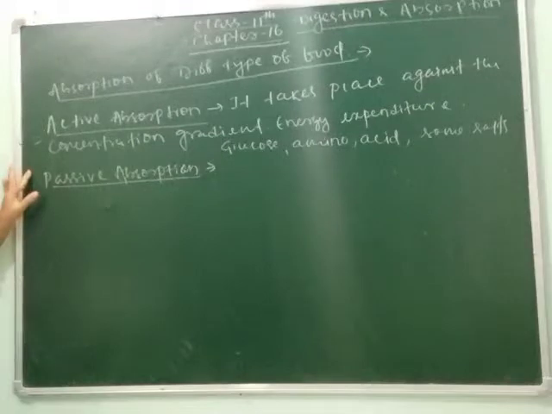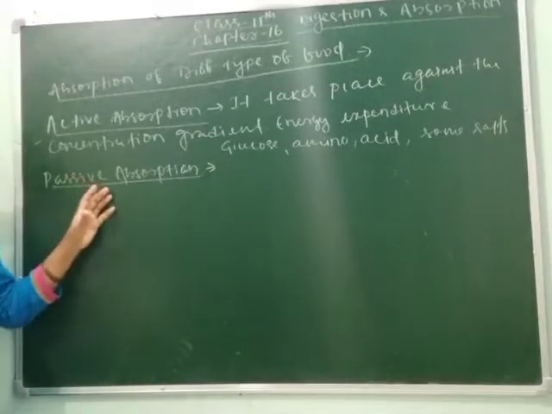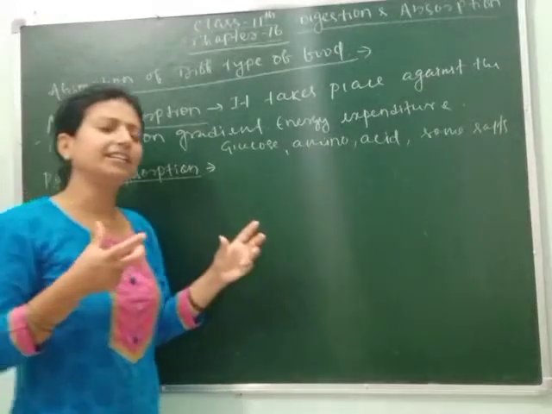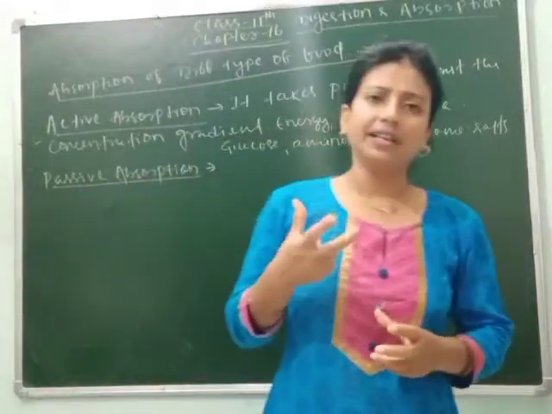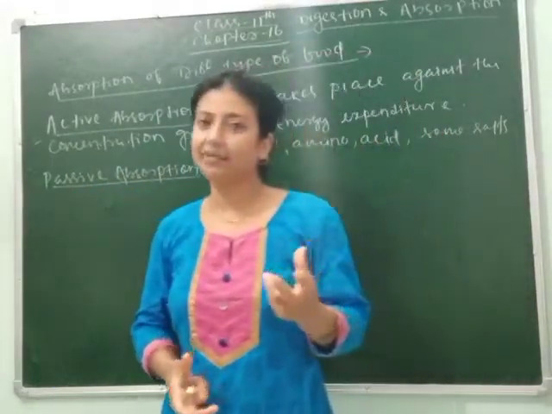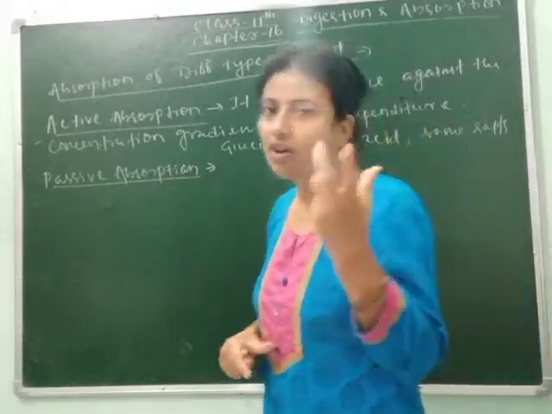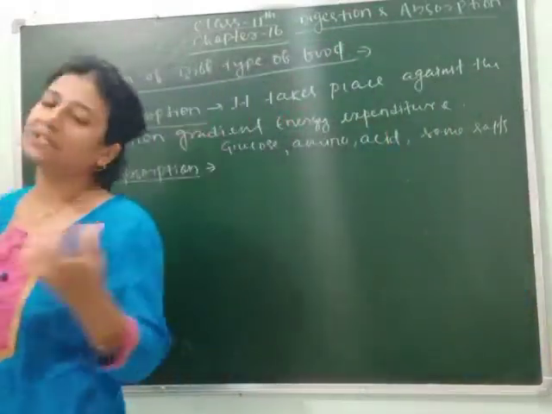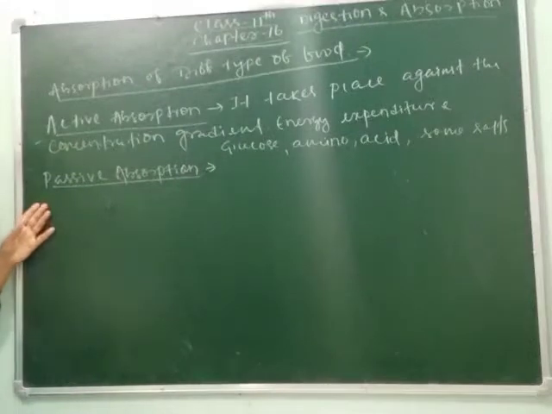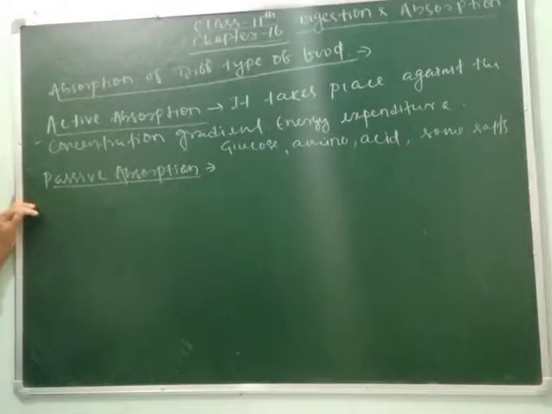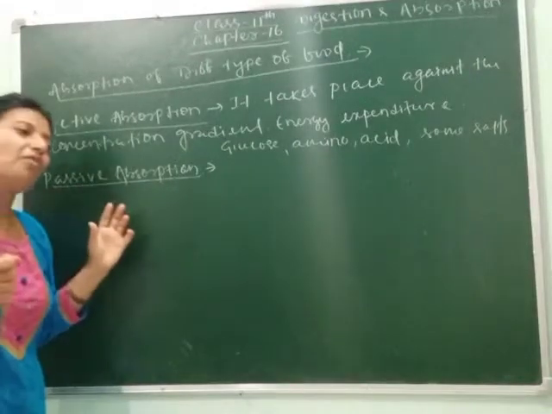Clear? And passive absorption, as we know, includes simple diffusion, osmosis and facilitated diffusion. Water absorption takes place through osmosis, and the rest of the substances, like simple molecules, get absorbed through simple diffusion, meaning small molecules.